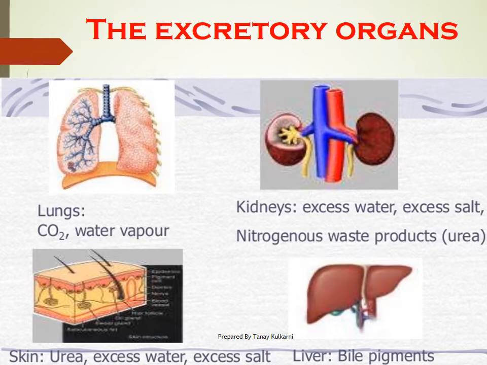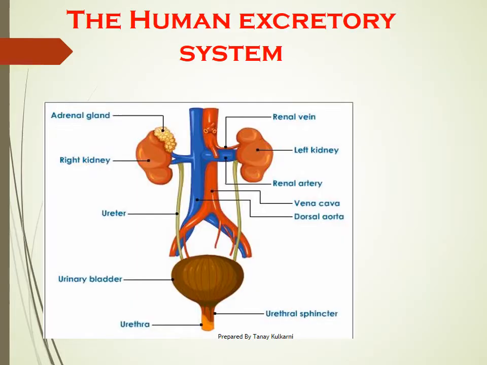Okay, so these are the four major excretory organs from our body. Lungs, along with ammonia, excrete carbon dioxide and excess water vapors. Skin, yes, sweat, as it contains excess water and excess salt. And liver, as I told you, bile pigments. Moving ahead with the next point, the human excretory system.